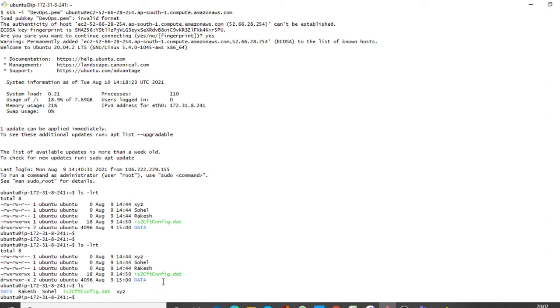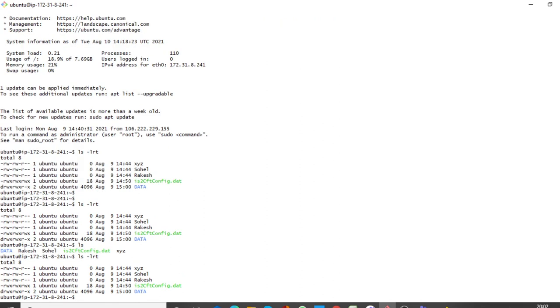But if you do ls -lrt, you can get when the file was created, what the permission level is, and what the size of the file is. All this information related to the file you will get if you do ls -lrt.